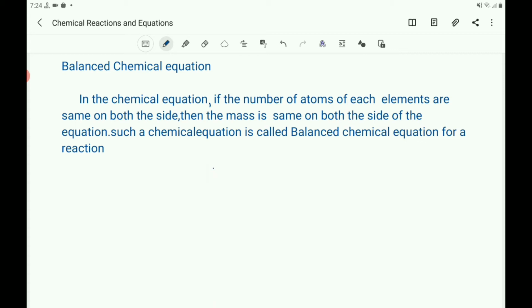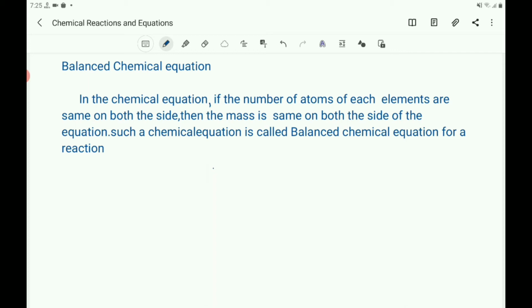They are opposite to each other here. In the skeletal chemical equation, the equation is unbalanced, meaning the mass on both sides is not the same. But in the balanced chemical equation, the mass on both sides is the same, meaning the number of atoms of each element on both sides is the same.